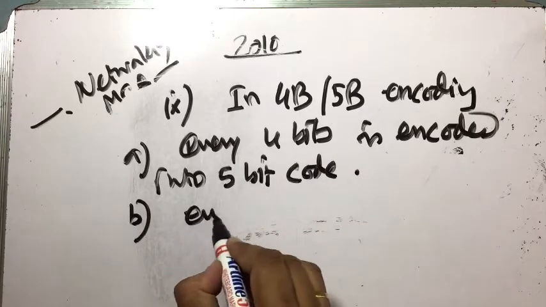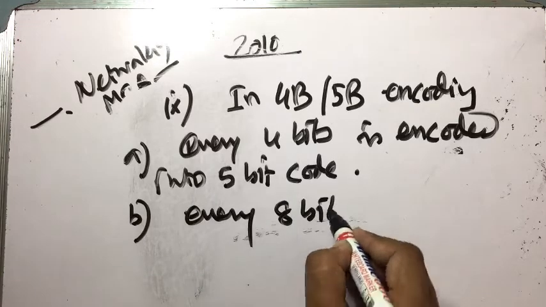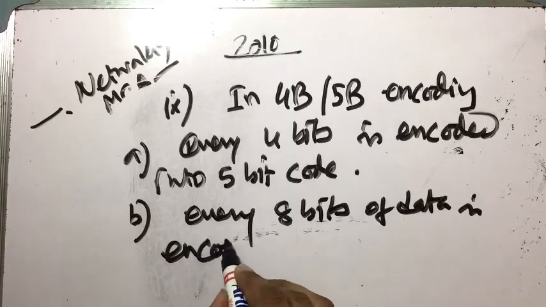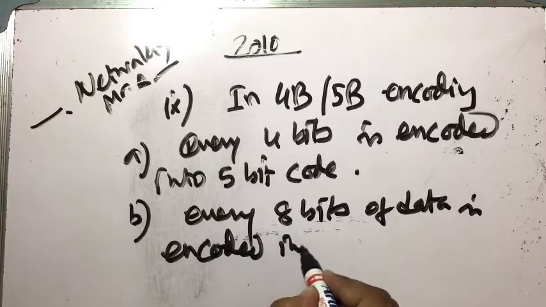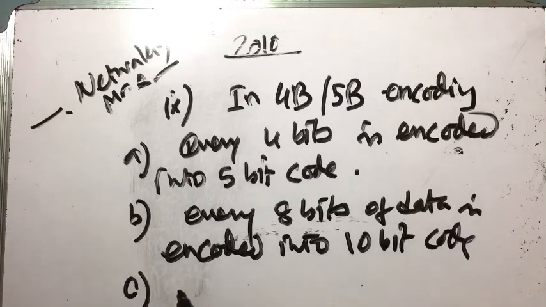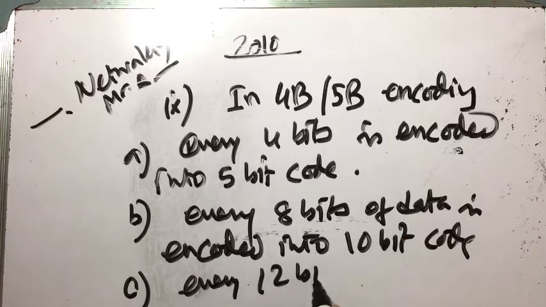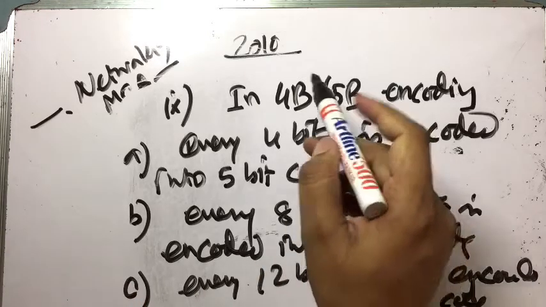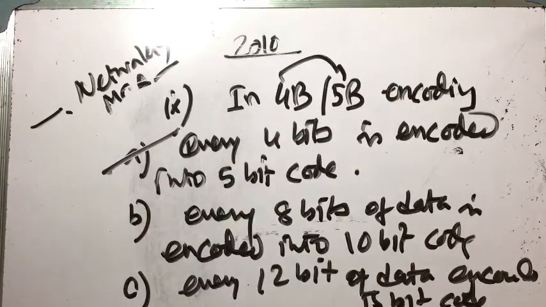Option B, every 8 bits of data are encoded into a 10-bit code. Option C, every 12 bits of data are encoded into a 15-bit code. Option D, none. Answer is every 4 bits are encoded into a 5-bit code. 4B to 5B. Answer is option A.